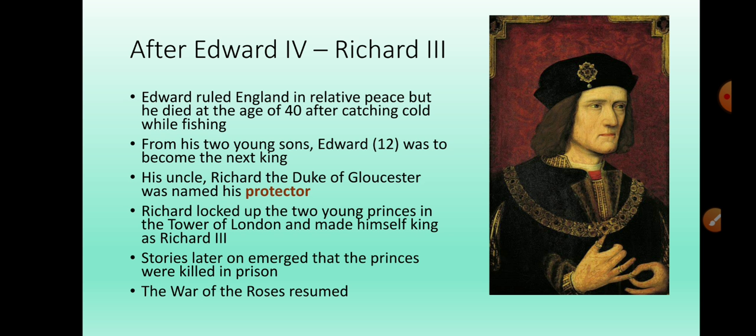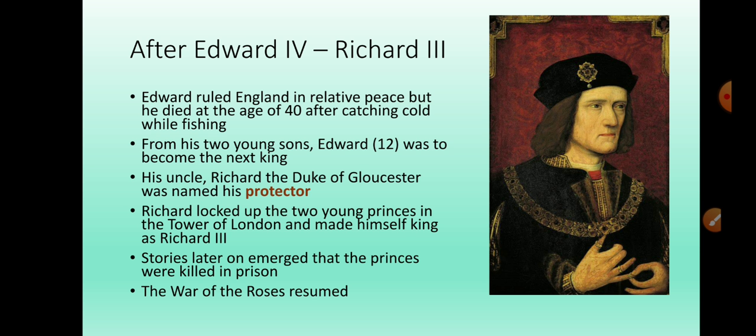Edward ruled England in relative peace, but unfortunately he died very young after catching cold while fishing, so it was an unfortunate accident. He had two young sons. Edward was the older one. He was 12 years old, and he was supposed to be the next king, the next Yorkist king.